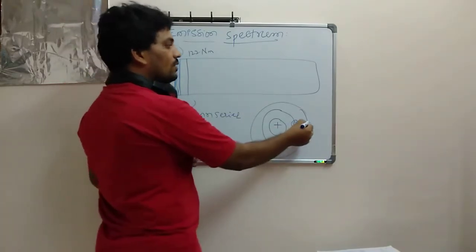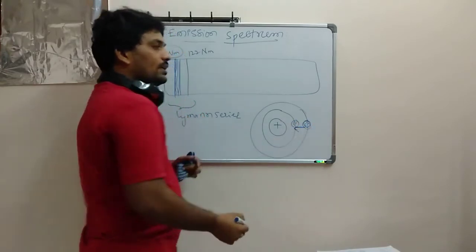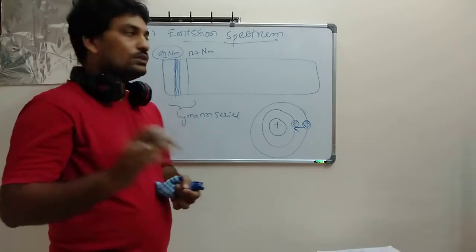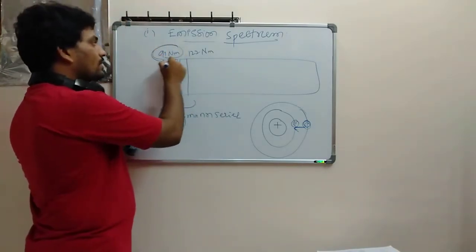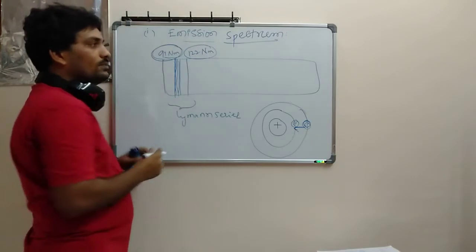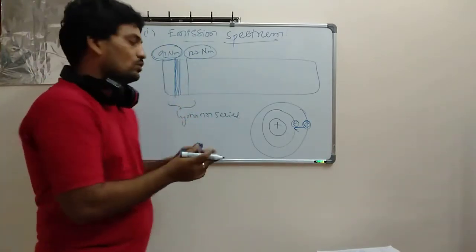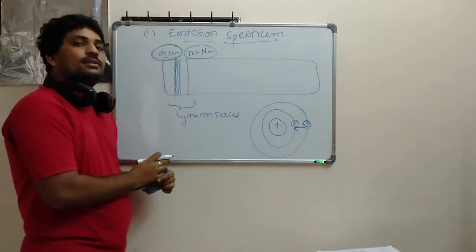Whenever the electron falls to the first orbit, what kind of spectra is released and what is the wavelength variation? He found that from 91 nanometer to 122 nanometers, in between, he found some lines. Those lines he called the Lyman series.